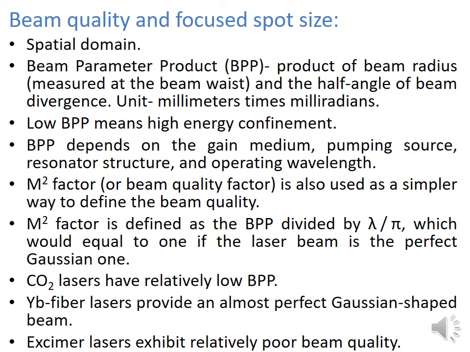Beam quality and focused spot size. Beam parameter product or BPP is the product of beam radius and the half angle of the beam divergence. And M square factor or beam quality factor is another quantity used to measure beam quality. When M square equals 1, the beam is a perfect Gaussian one. CO2 lasers have relatively low BPP, YB fiber lasers provide an almost perfect Gaussian shaped beam, and excimer lasers have relatively poor beam quality.